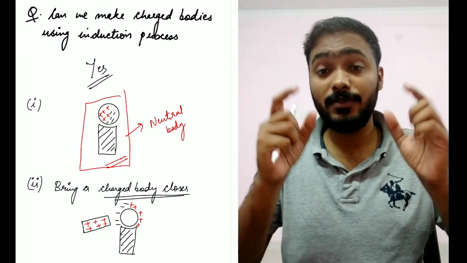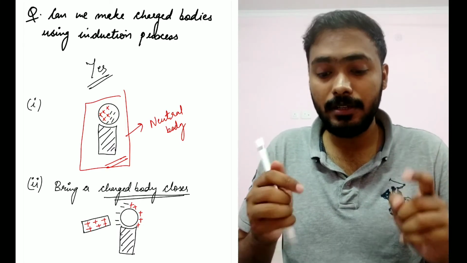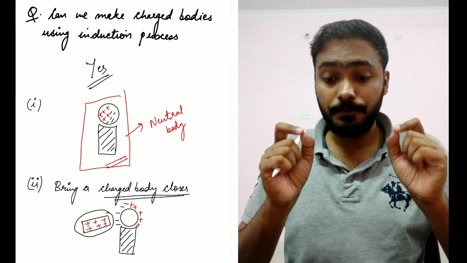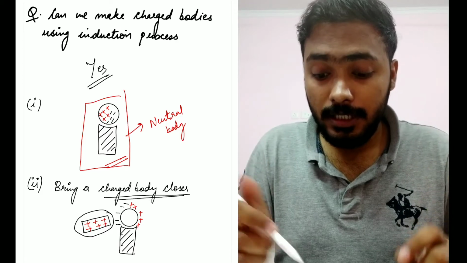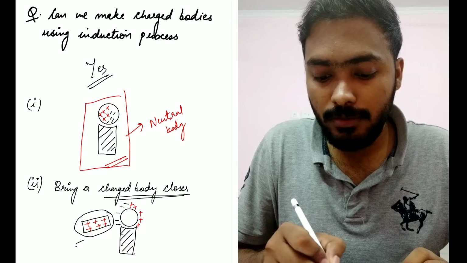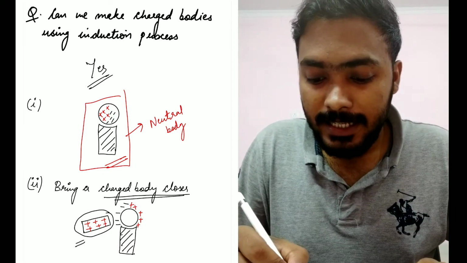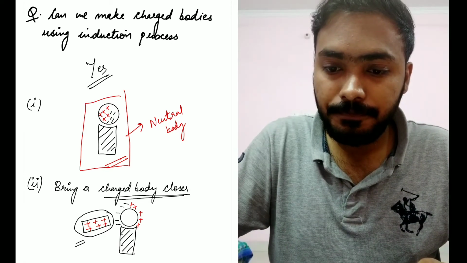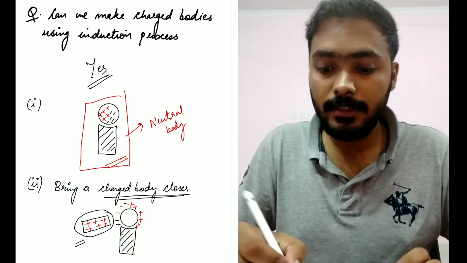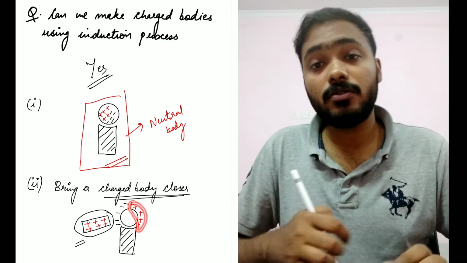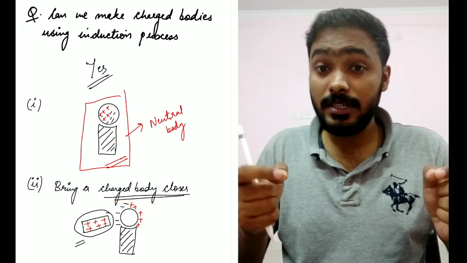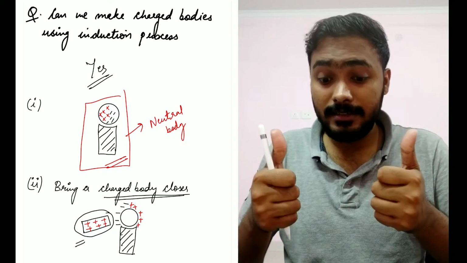Why are we bringing it? Because we want the induction process to happen, right? So the moment I bring a positively charged body, what is going to happen? Induction will take place, right? So opposite charges will be induced on the opposite faces. When you bring a positively charged body, negative charge will be induced on the nearby surface and positive charge will be induced on the other surface, right? So here electrostatic induction is happening. I hope that is understandable, right?